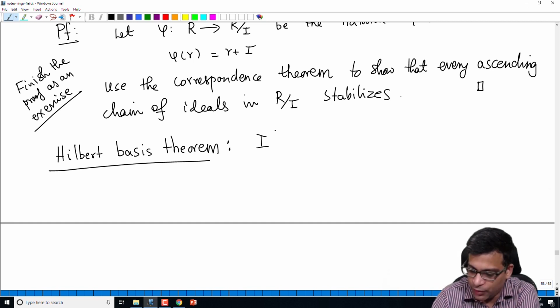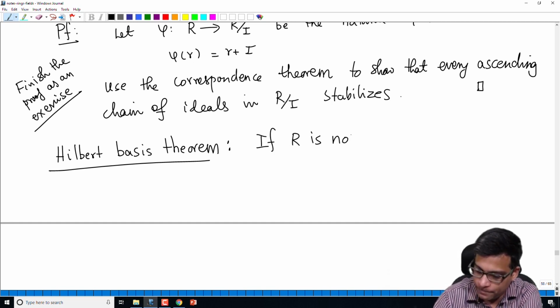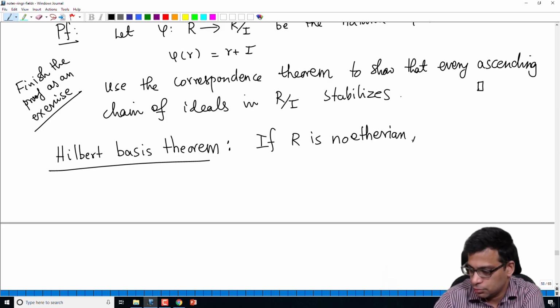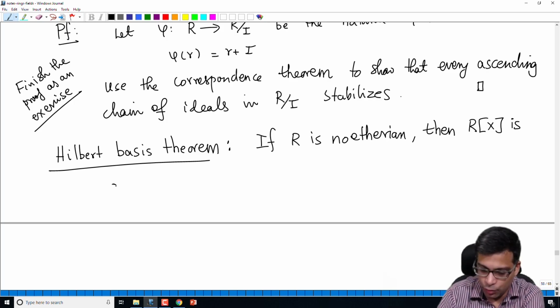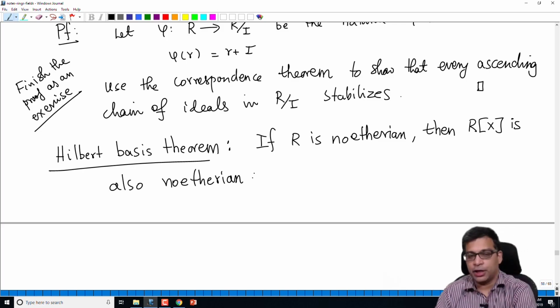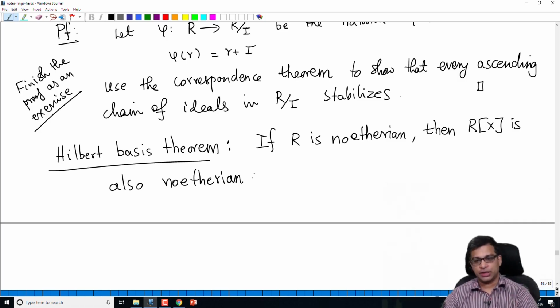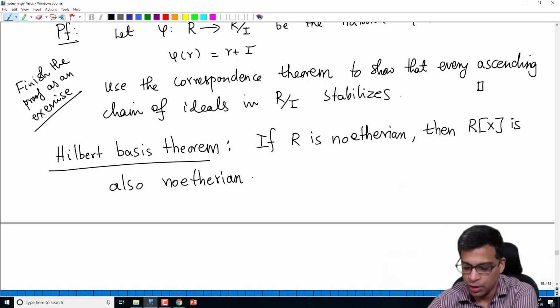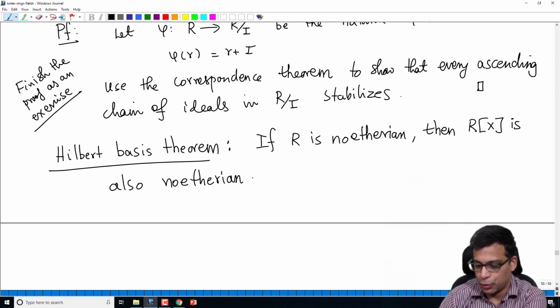This says that if R is Noetherian, then the polynomial ring in one variable X over R is also Noetherian. This in particular will prove that Z[X] is Noetherian, though you could do that directly just using the definition. It also covers the case of a field adjoined X. If K is a field, then the polynomial ring over K in one variable is Noetherian. That's an old example, that is not new. But the Hilbert basis theorem does give new examples.